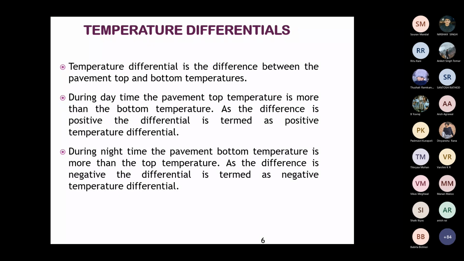The top temperature minus the bottom temperature gives a positive value. During night time, the temperature at the bottom is more than at the top, so the difference will be negative. So it is called negative temperature differential.